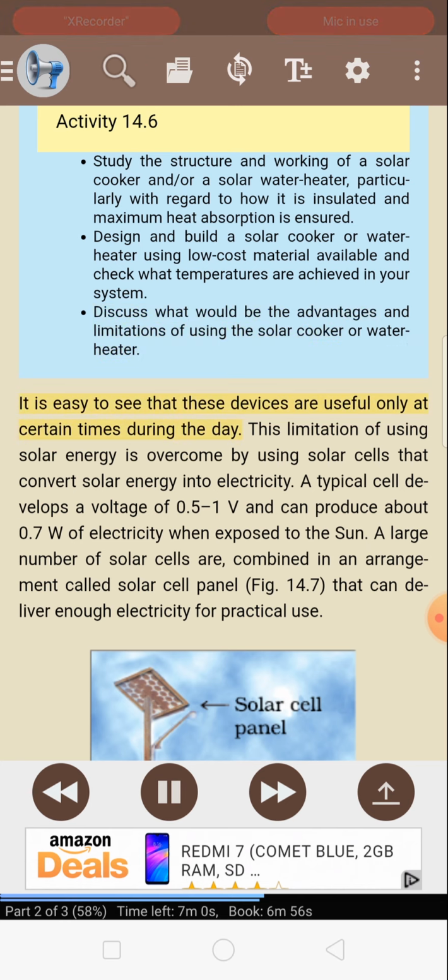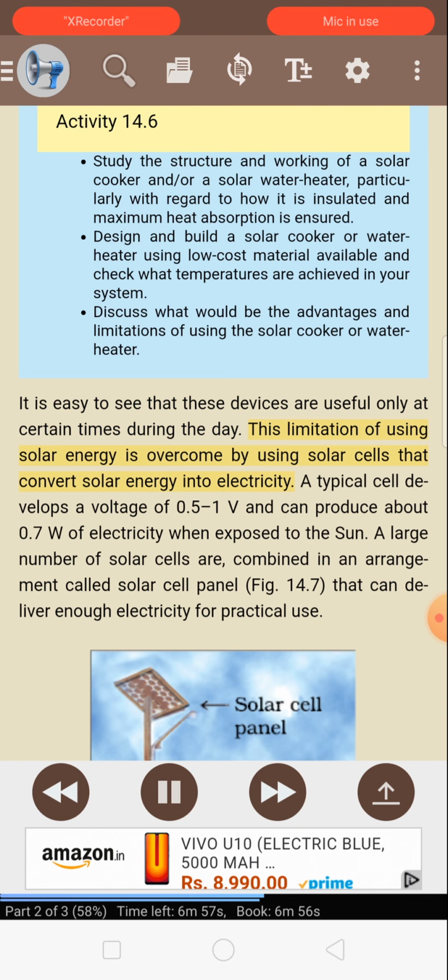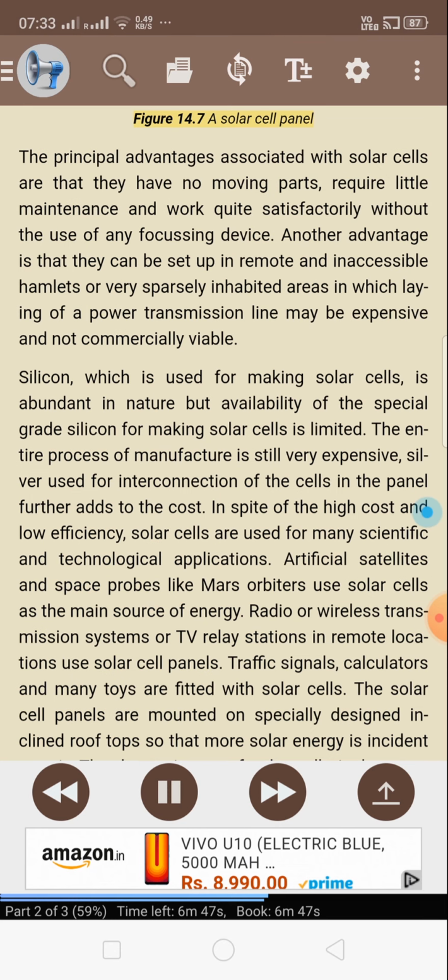It is easy to see that these devices are useful only at certain times during the day. This limitation of using solar energy is overcome by using solar cells that convert solar energy into electricity. A typical cell develops a voltage of 0.5-1 V and can produce about 0.7 W of electricity when exposed to the sun. A large number of solar cells are combined in an arrangement called solar cell panel, figure 14.7, that can deliver enough electricity for practical use. Figure 14.7 A solar cell panel.